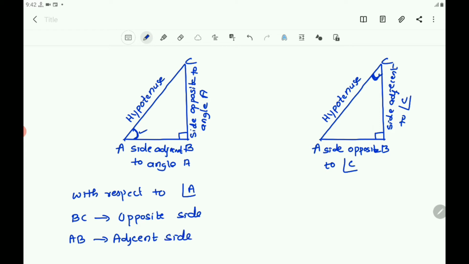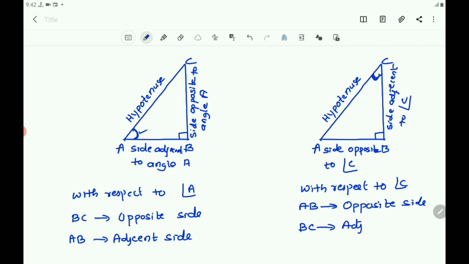And with respect to angle C, AB is the opposite side and BC is the adjacent side.